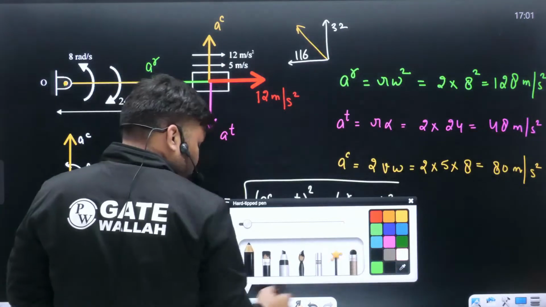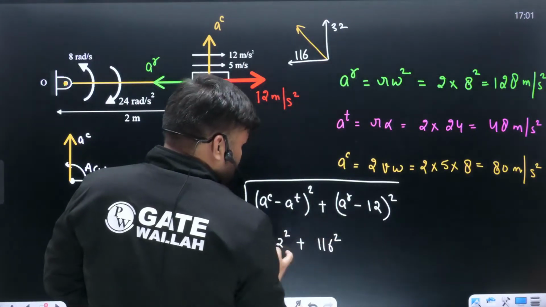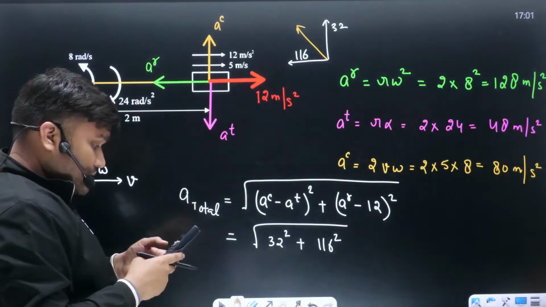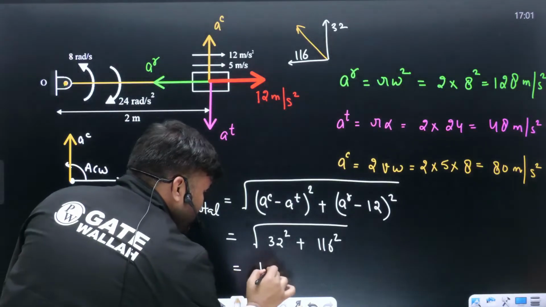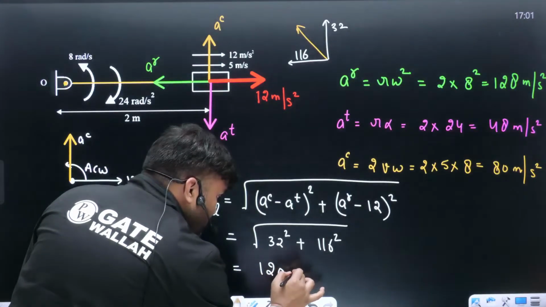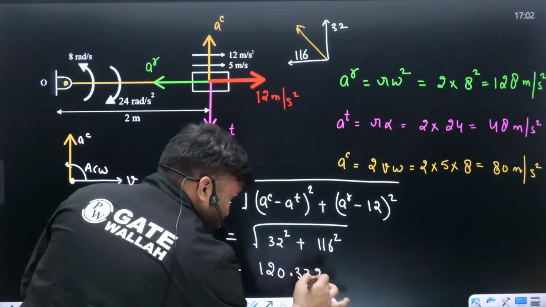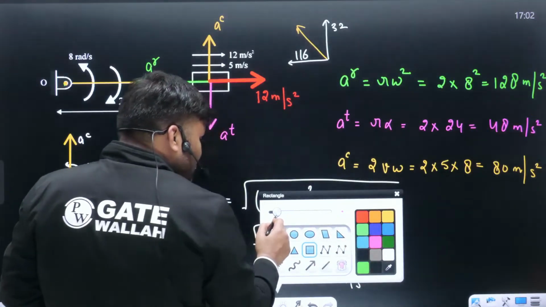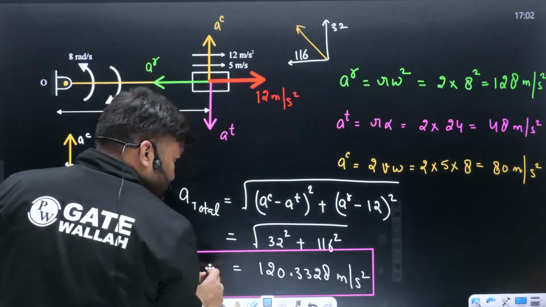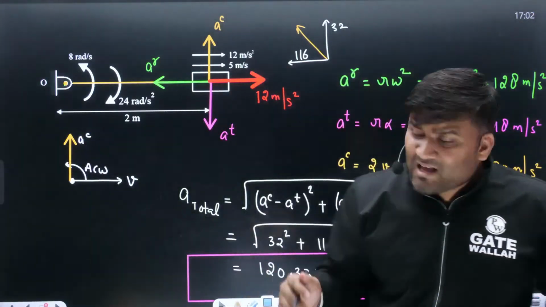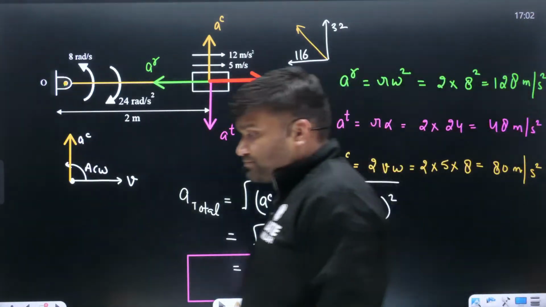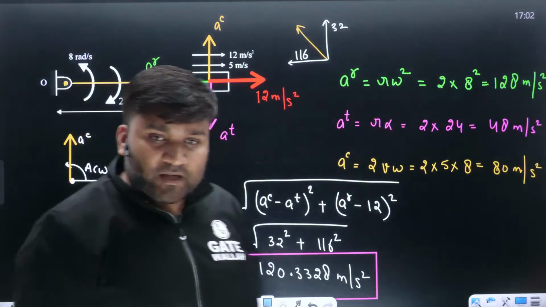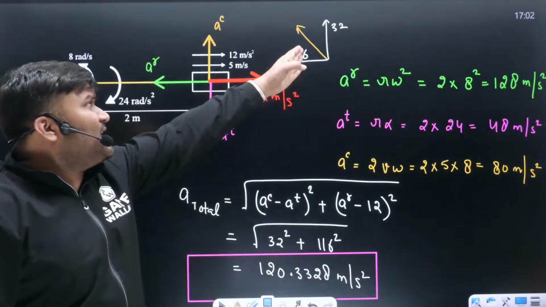Getting my point? 32 square plus 116 square, take the under root. You will get the total acceleration, and I am getting the answer 120.3328 meter per second square. Everybody is clear or not? Please let me know in the chat box. They have asked for the total acceleration, and this is the total acceleration, beta, 120.33.